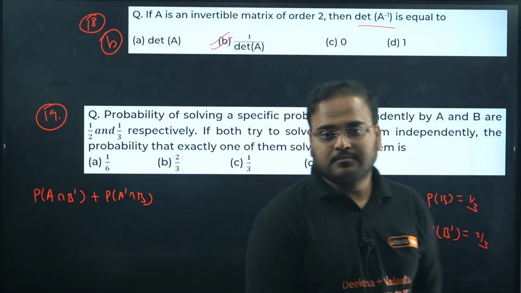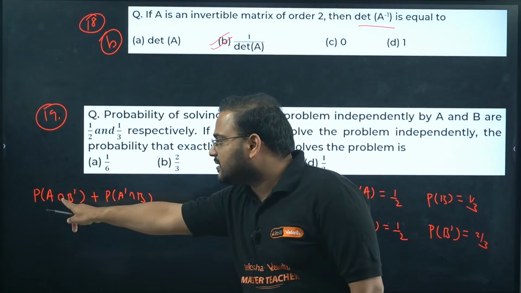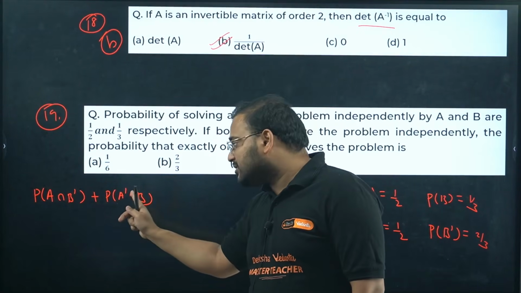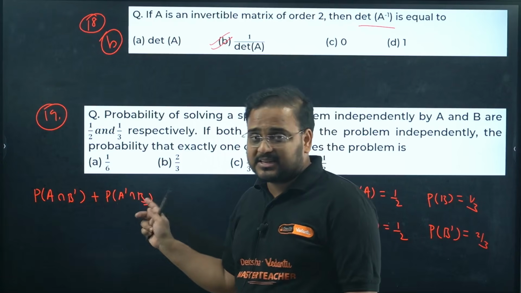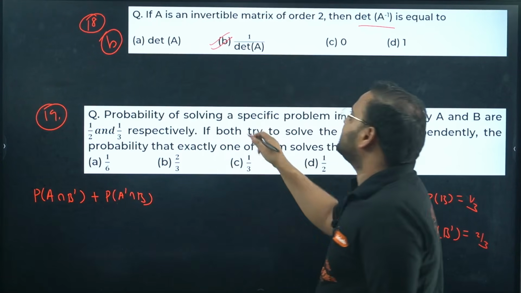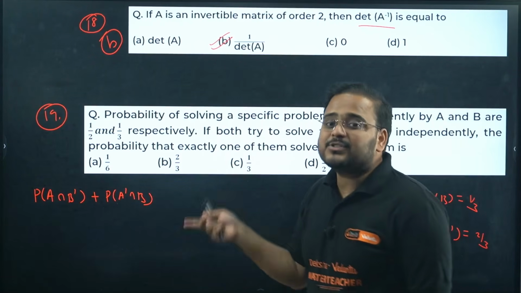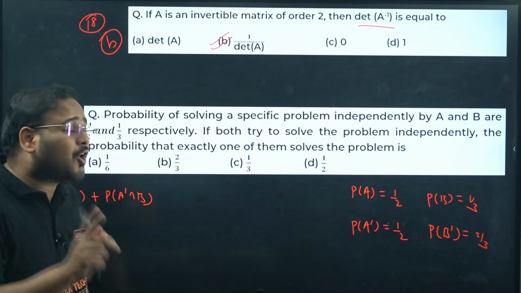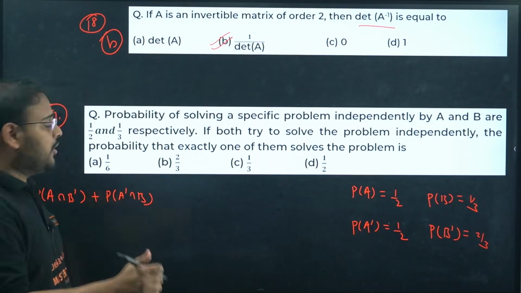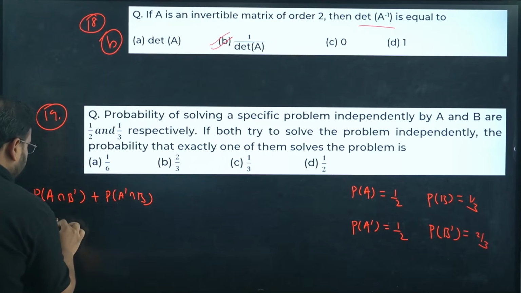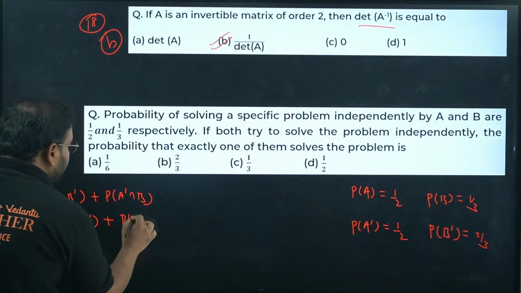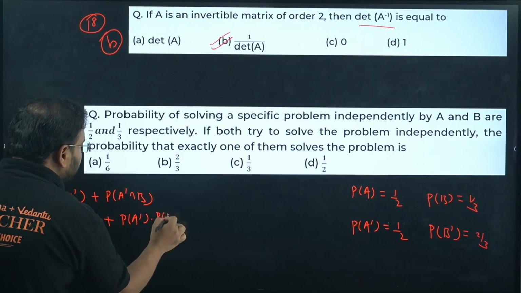When A solves it, at the same time intersection B should not solve, and when A does not solve, B should solve. They are independent events. What is an independent event? Occurrence or non-occurrence of one should not affect occurrence or non-occurrence of the other. So the answer becomes P of A into P of B dash plus P of A dash into P of B.